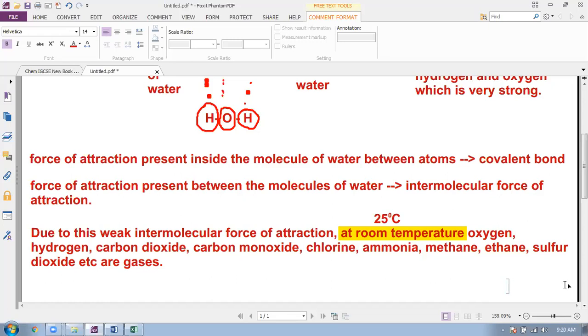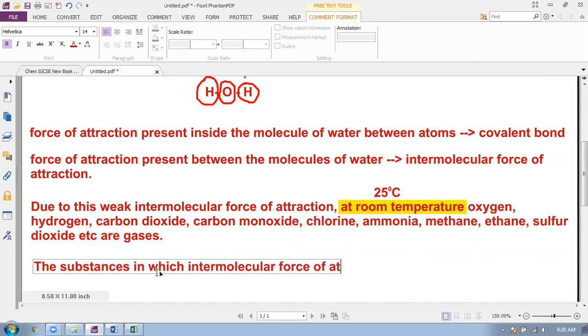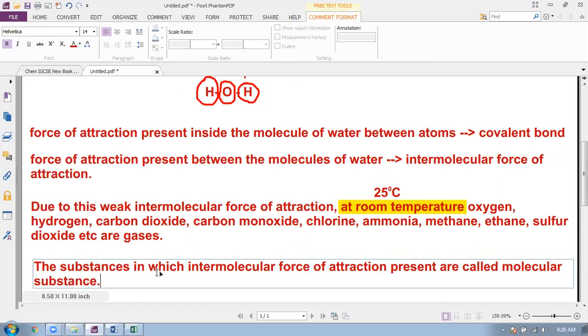So this is all about intermolecular force of attraction, and the substances in which intermolecular force of attraction is present are called molecular substances.